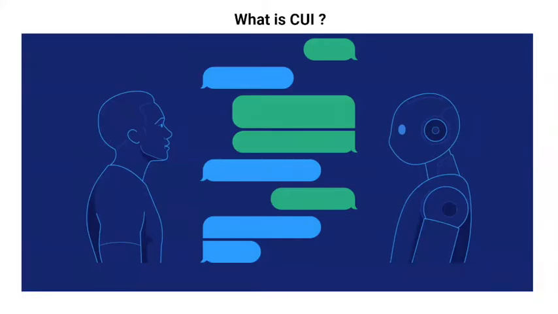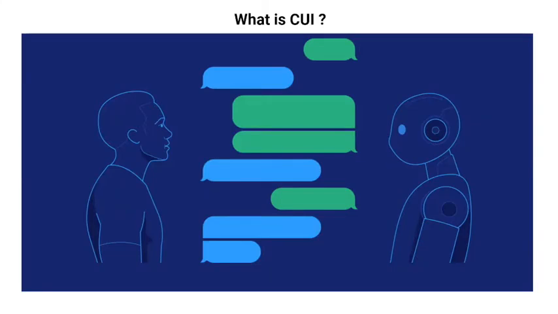So what is CUI? Conversational User Interface, also abbreviated as CUI, is a user interface that mimics human-to-human conversations. The idea here is that instead of communicating with a computer using inhuman terms like clicking on an icon or entering syntax-specific commands, you interact with it using spoken or written language.